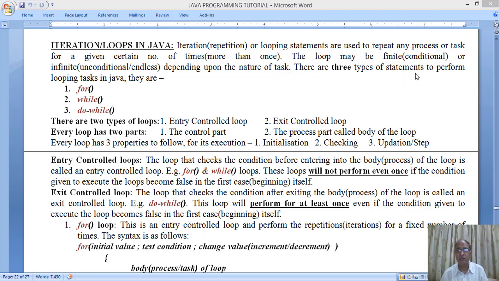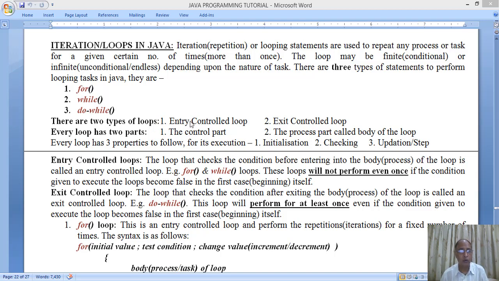There are three types of statements to perform looping tasks in Java. They are for, while, and do while. These are the three types of loops which we will discuss today, and each one of them has a different type of structure. And there are two types of loops: entry control loop and exit control loop.